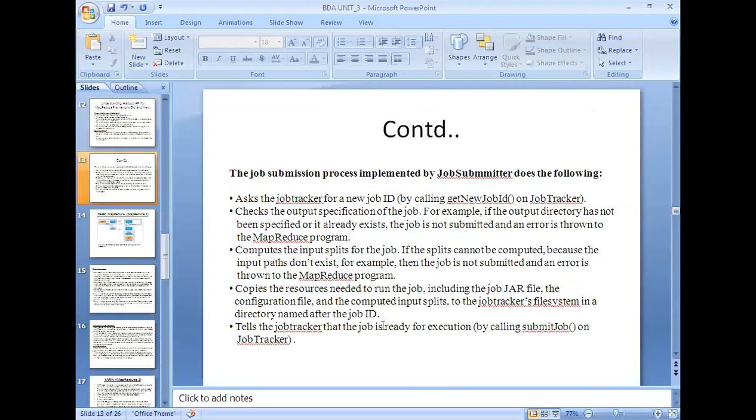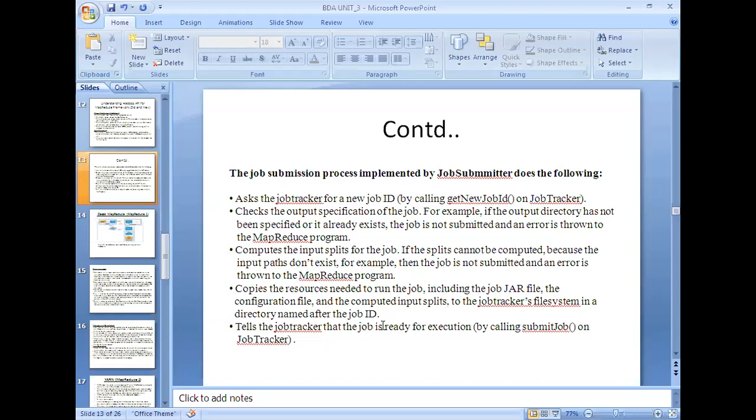Next, it verifies the output and input paths. Suppose you do not specify the input path, in the sense that whatever splits you have created will be stored in the data node. If you specify the path where that block is available, and everything is in the right manner, the job will start the execution process, right? If you did not specify, or specify incorrectly the input path or output path, your job will not run and it will respond with an error message.